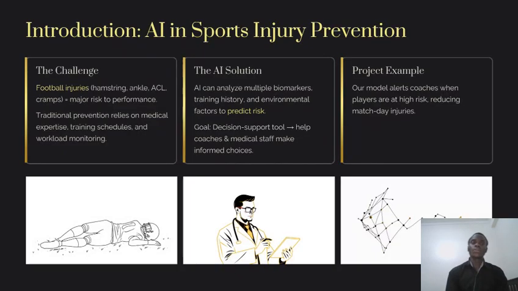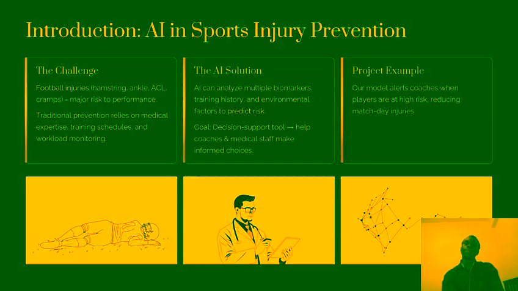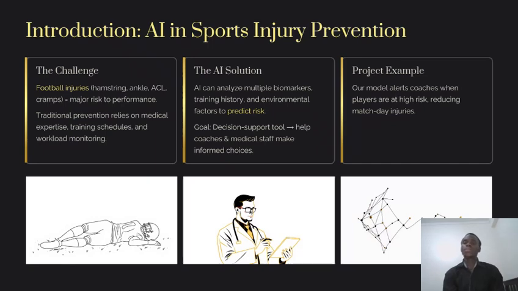So straight away I'll go to my challenge and the AI solution. In football we have injuries, and my model is mainly going to focus on those football related injuries. We have hamstrings, ankle sprains, ACL tears and even muscle cramps. These are a major risk to a team's performance, because when a player is injured, the team doesn't perform very well. Traditionally, preventing these injuries heavily relied on medical expertise, careful scheduling of training and matches, and monitoring the workload of the players themselves.